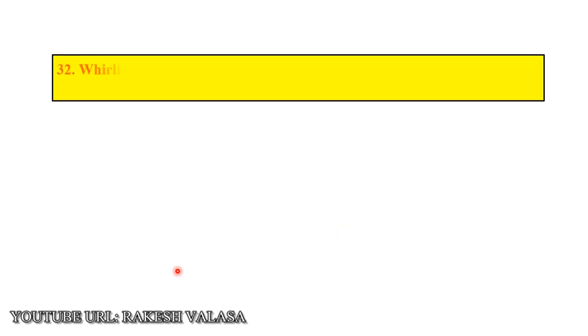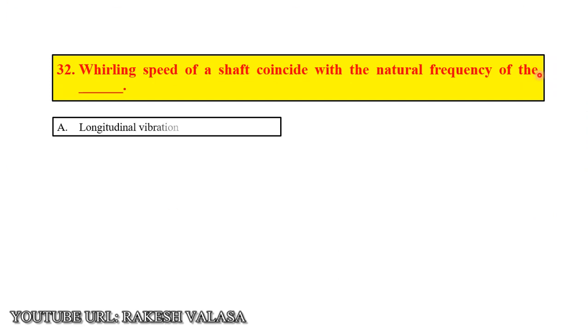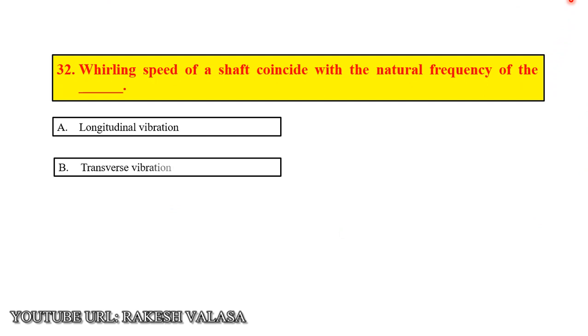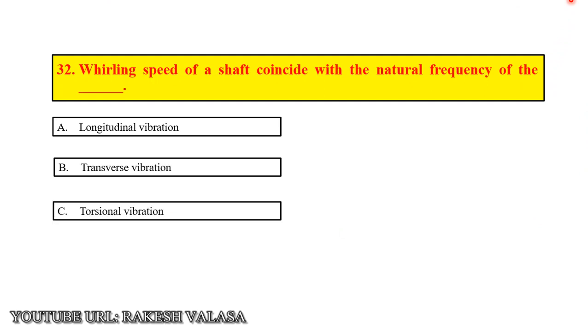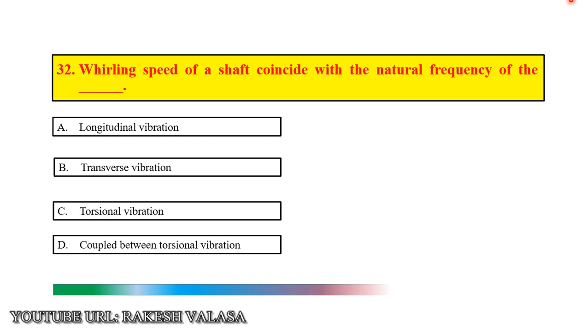Question number 32. Whirling speed of a shaft coincides with the natural frequency of the dash. Option A, longitudinal vibration; option B, transverse vibration; option C, torsional vibration; option D, coupled torsional vibration. The correct answer is option B, transverse vibration.